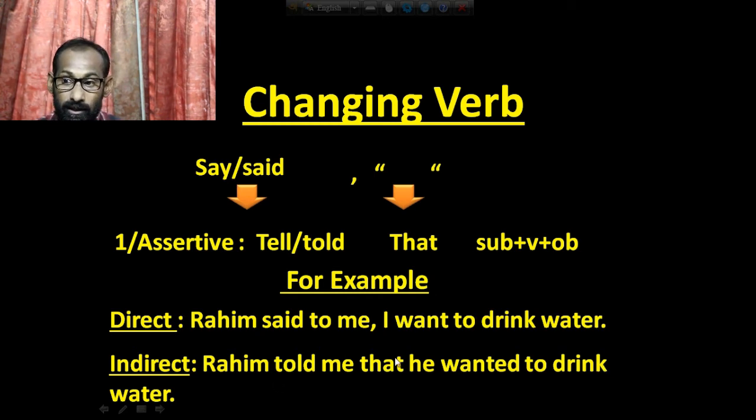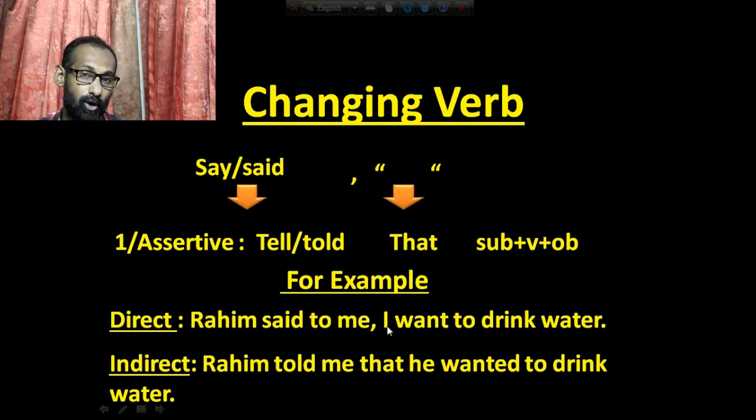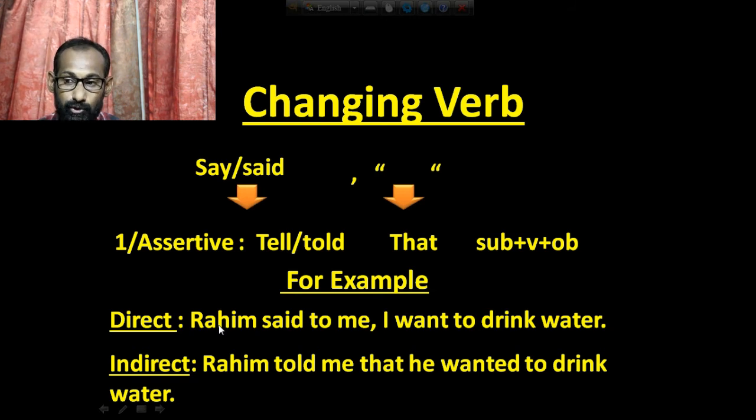Some time ago I told you that the first person I and we of the reporting verb, reported speech will be the first person of the reporting verb. Here I indicates Rohim, so I have used the pronoun of Rohim, he. Okay, so he wanted to drink water.